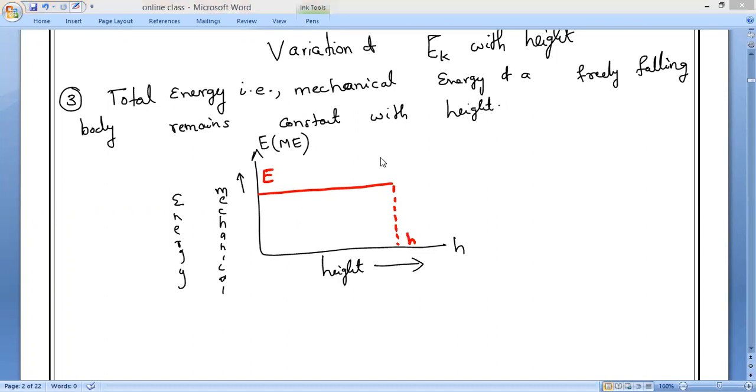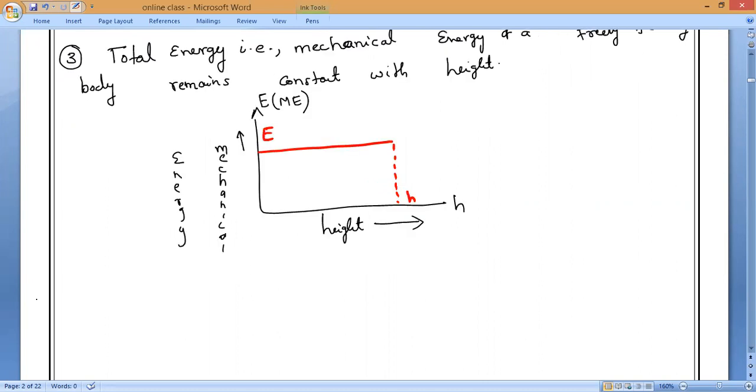Any doubt, anybody can ask. Aswin, Gokul, Arun, do you understand? So it is always constant. That is why it will come as a straight line. Please write. Any doubt? Once it is over, we will go on to solving the question. So please all of you draw. Have you understood the graphs now?